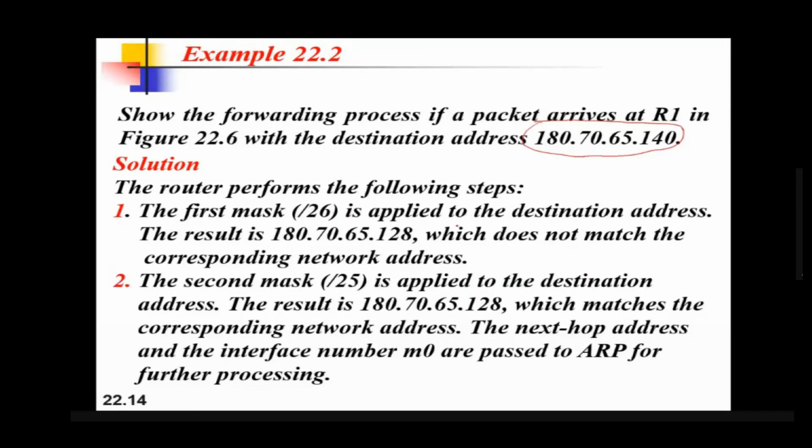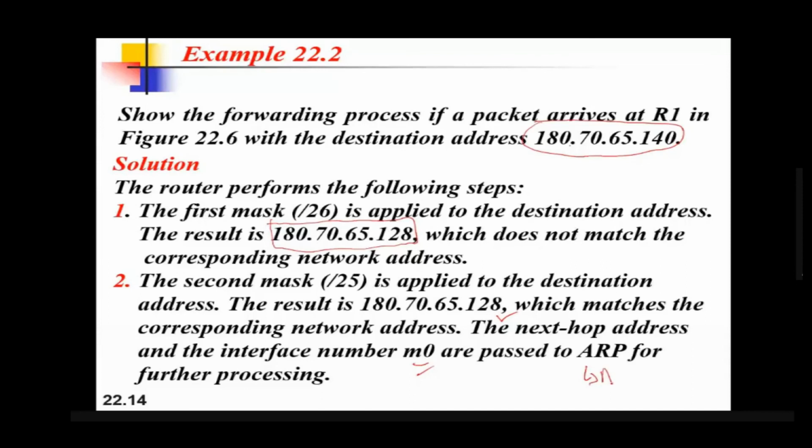The first mask, 26, is applied to a destination address. The result is this that we have calculated. How have we calculated? By the ANDing operation. This IP is masked with the subnet mask to calculate the network address. So this address does not match for the first entry. Then again we mask it for the next network, and this address is now matching. So it will forward it to the interface M0 to ARP for further processing.